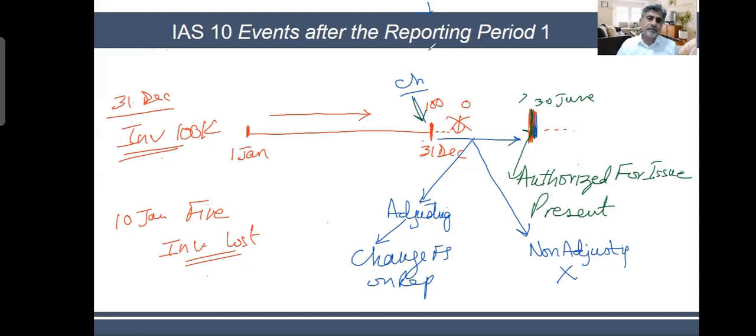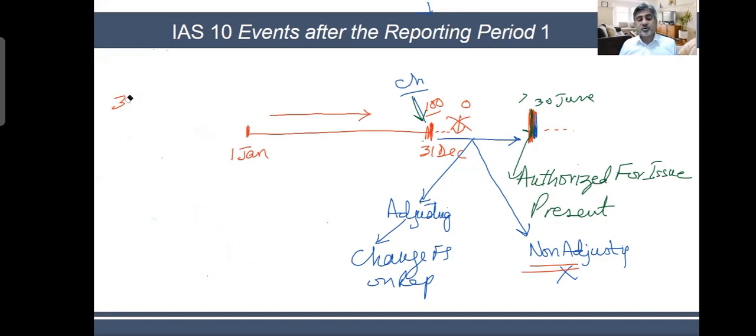Jinesh? Non-adjusting, I think. Non-adjusting, you think so? Yes, I think because we didn't predict the fire. Inventory was there, but we never knew that fire could happen. It's a non-adjusting event. That fire is a non-adjusting event because we didn't know that a fire could take place. So fire is a non-adjusting event.